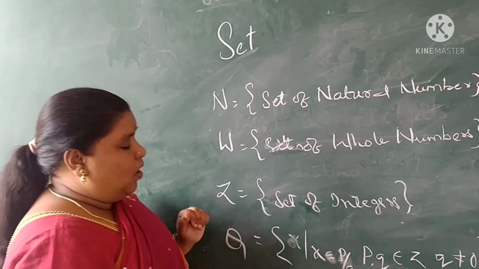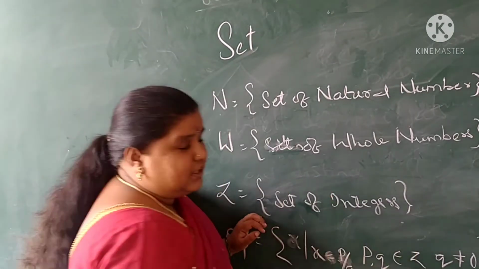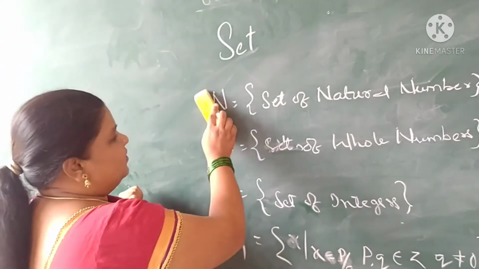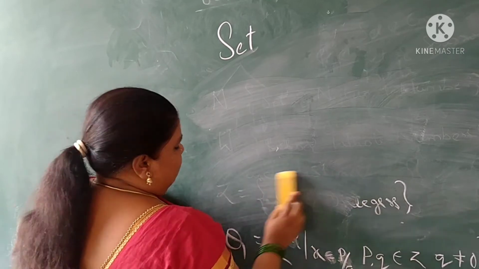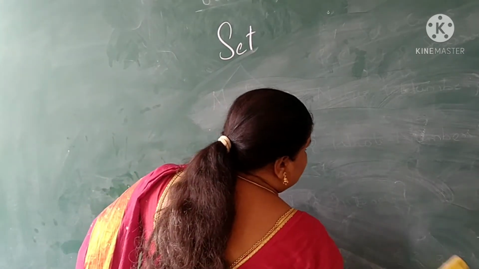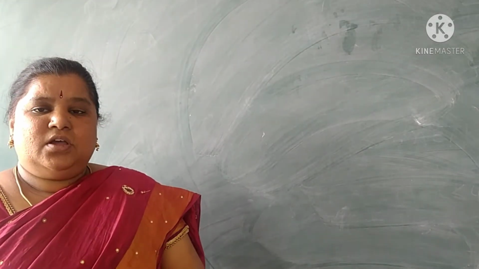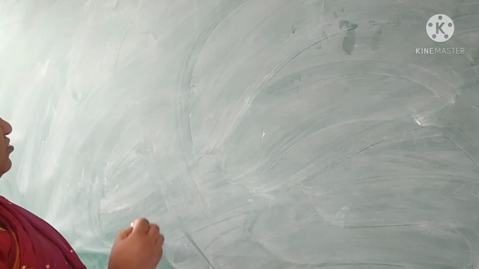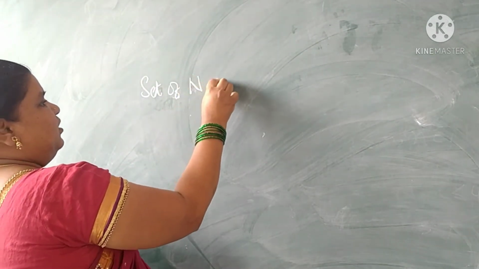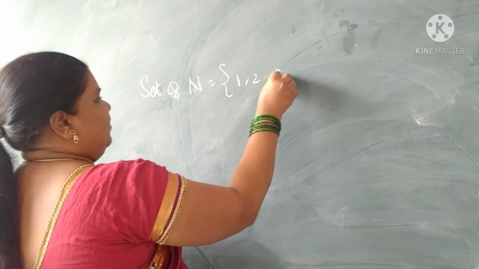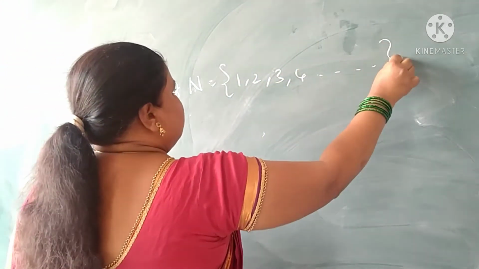Now, how to list out the sets? Children, if I ask you for the set of natural numbers, we write 1, 2, 3, 4, and so on.